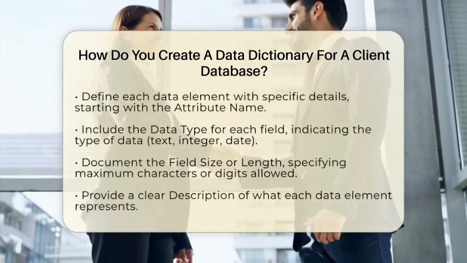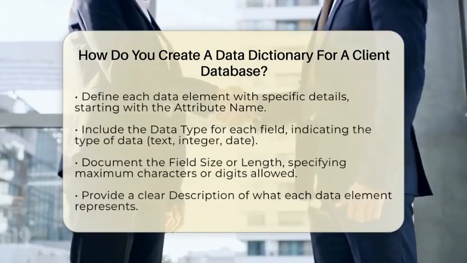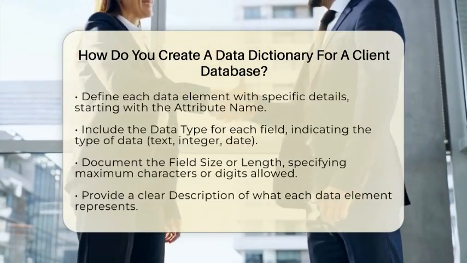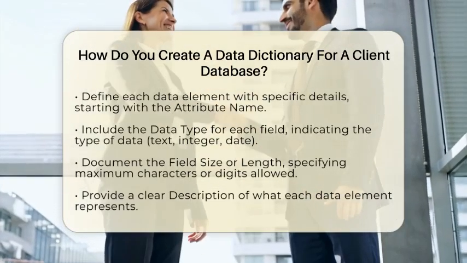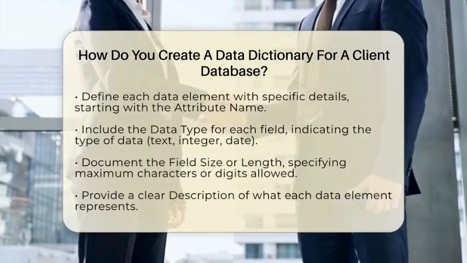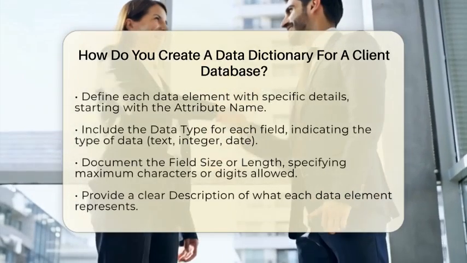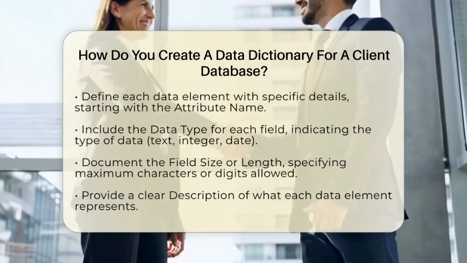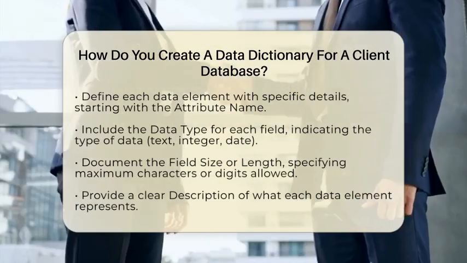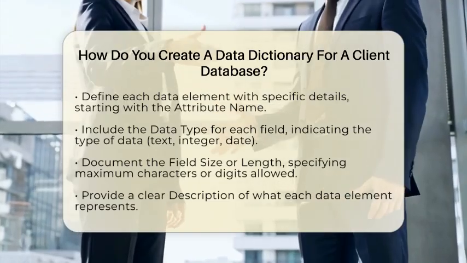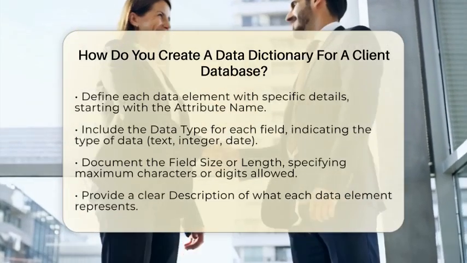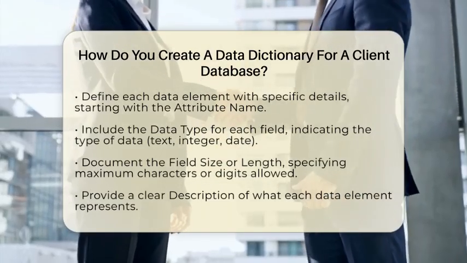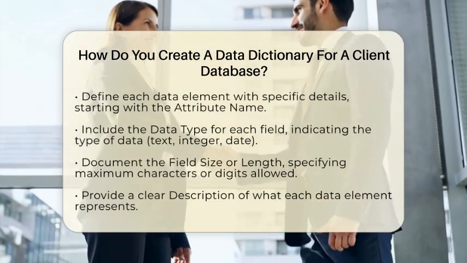For every field, provide specific details. Start with the attribute name, which is the exact name of the field in the database. Then, note the data type, which indicates the kind of data stored, such as text, integer, or date. You should also include the field size or length, which tells you the maximum number of characters or digits allowed. A clear description of what each data element represents is essential.